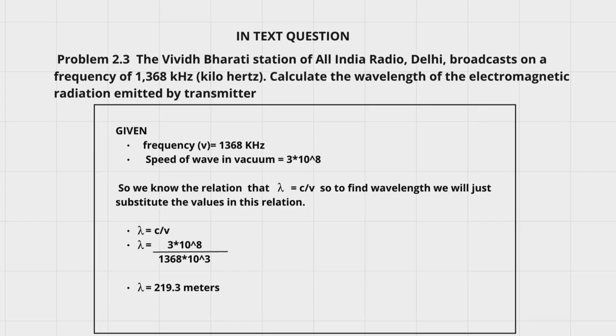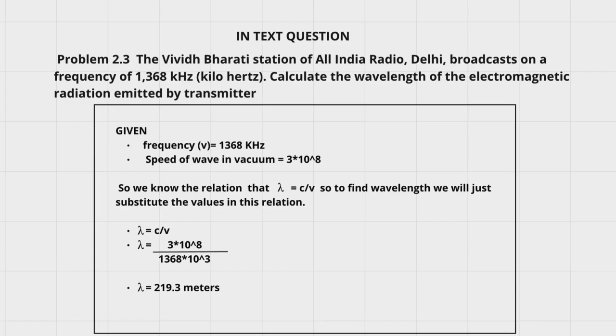Solution. We have the following given values. We have frequency equal to 1368 kilohertz, and we know that the speed of wave is equal to 3 × 10^8. To find the wavelength, we know the relation that wavelength is equal to speed of wave divided by the frequency. So we just have to put the values in the relation.